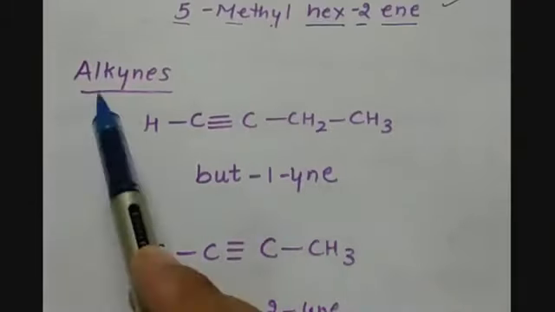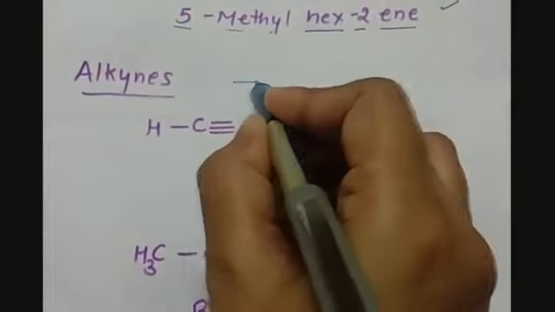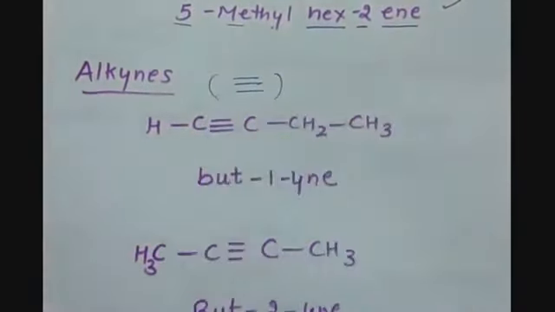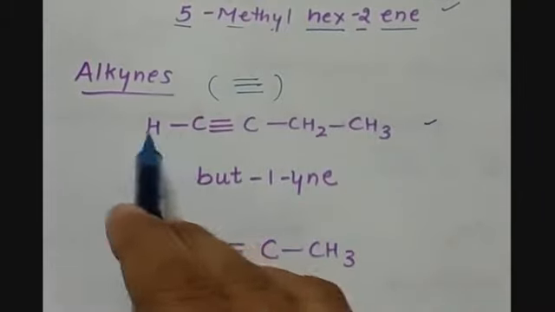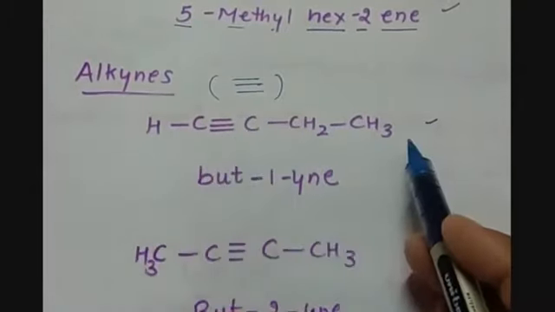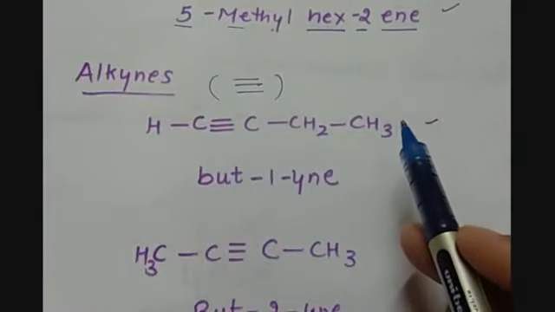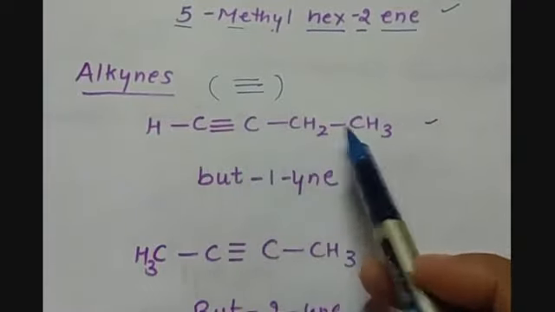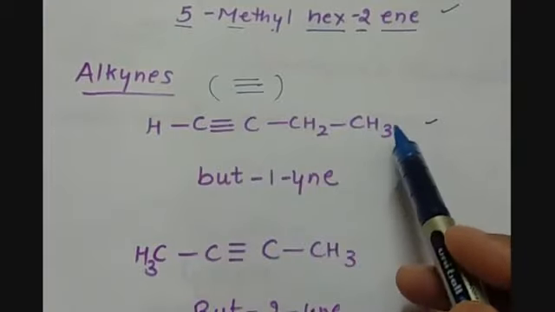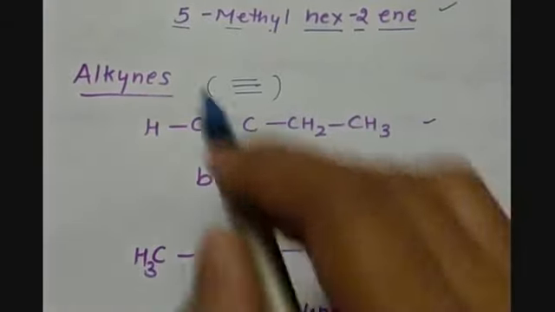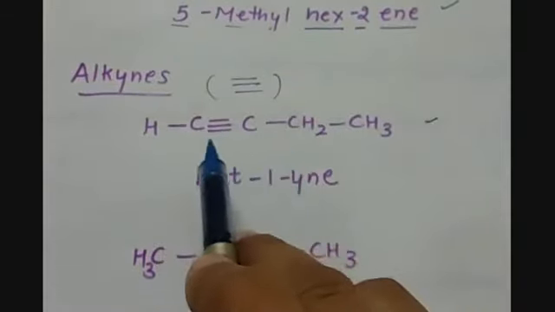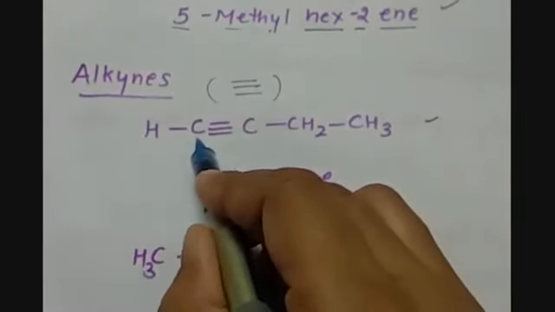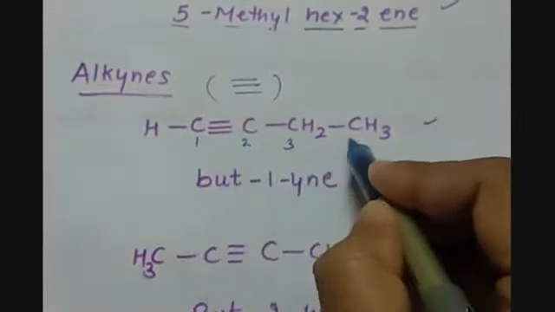Then we have alkynes. Alkynes are the unsaturated hydrocarbons in which carbon has triple bonds in between. Let us take one example and understand what happens in this. We have CH, triple bond C, CH2, CH3. We have to find the longest chain first. So 1, 2, 3, 4. A 4-carbon chain is there which contains the triple bond in it. So we have to start numbering the carbon atoms from the triple bond side. So we will give the numbers 1, 2, 3 and 4.